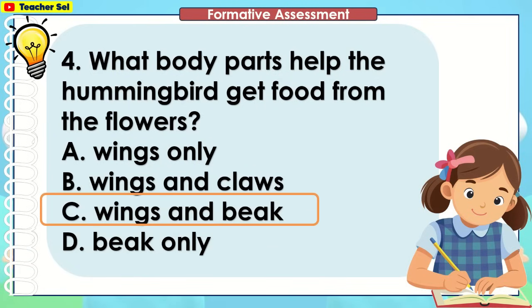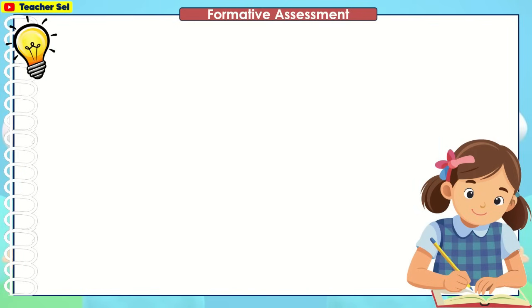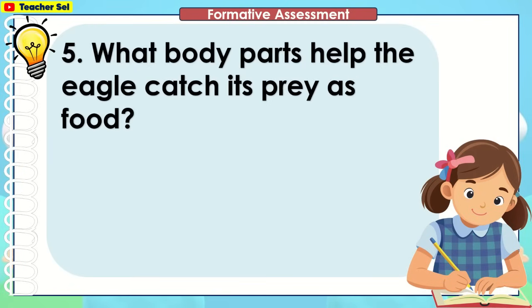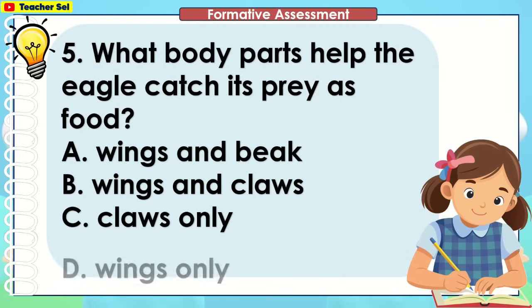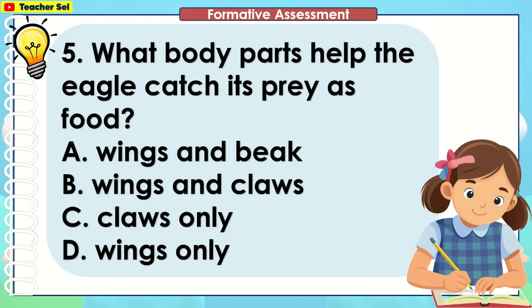You're right. The correct answer is C, wings and beak. What body parts help the eagle catch its prey as food? You're right. The correct answer is B, wings and claws.